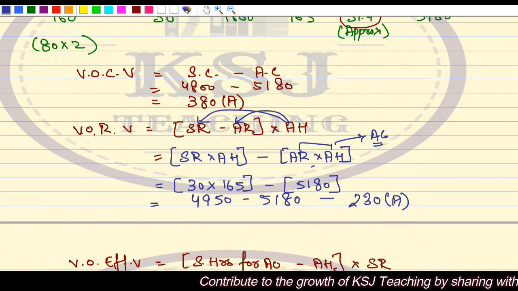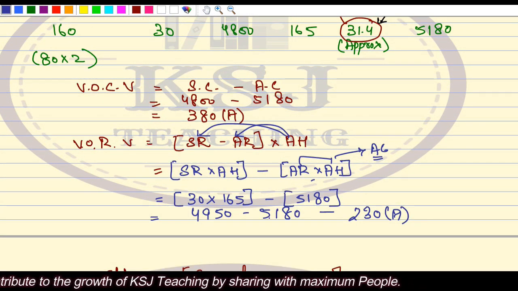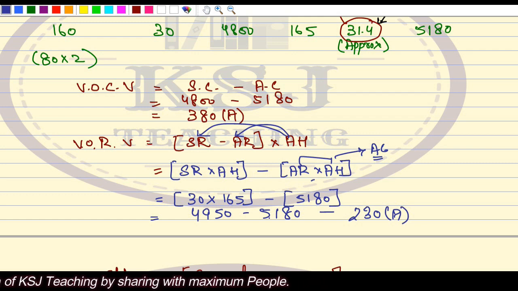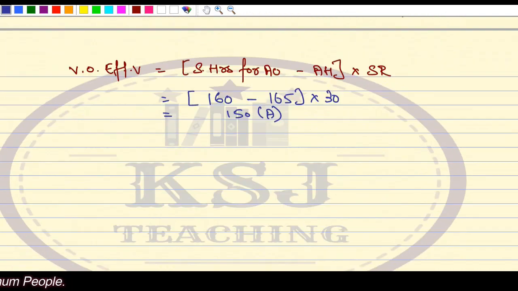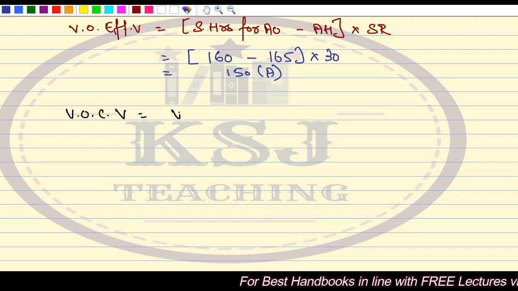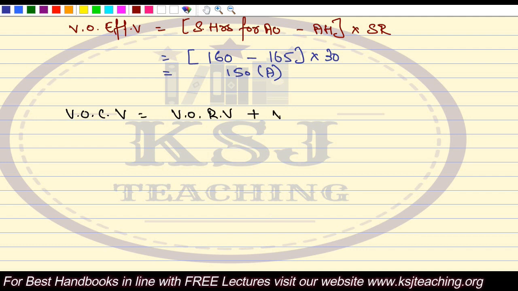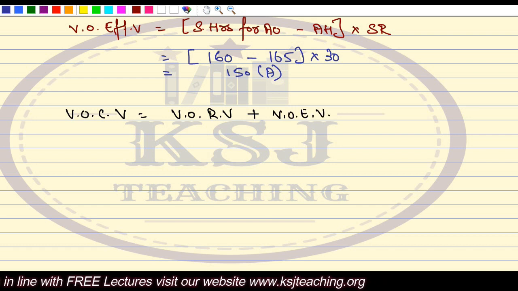Now variable overhead cost variance is dependent upon the hours and the rate, right? The cost will change if there is a difference in the rate, or a difference in the efficiency, or the difference in the hours. So I can say variable overhead cost variance is equal to variable overhead rate variance plus variable overhead efficiency variance.